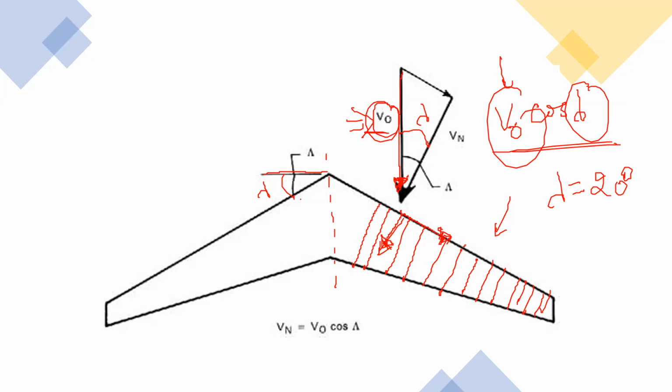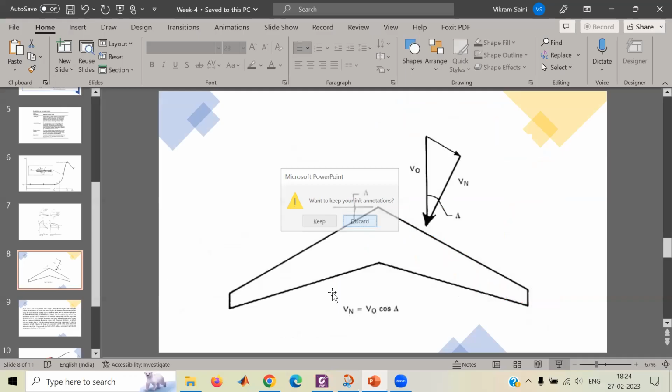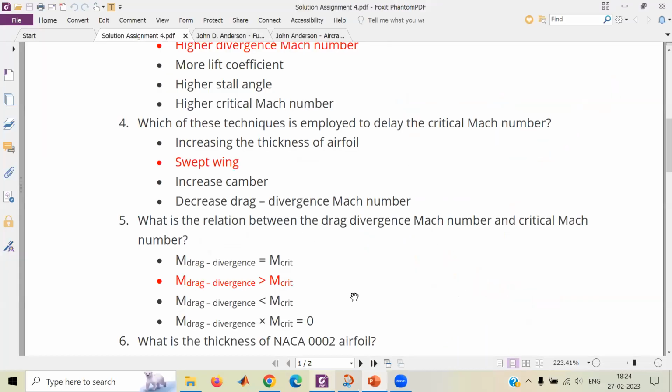So sweeping back the wing delays the development of supersonic flow over the aerofoil. So supersonic flow or shockwave formation on the wing, you delay it. Okay, so that is the answer. Now we go back to the questions.